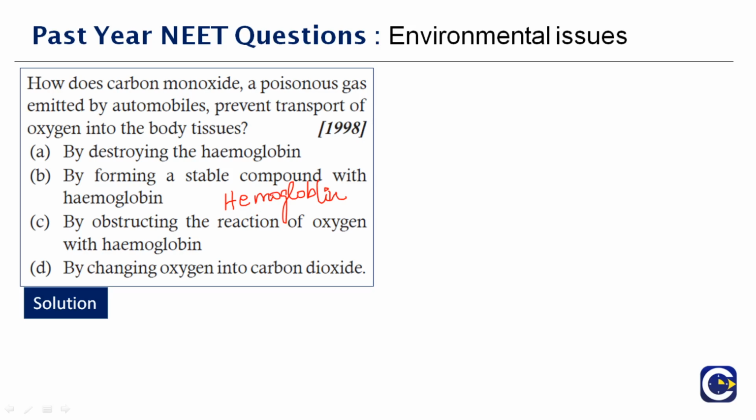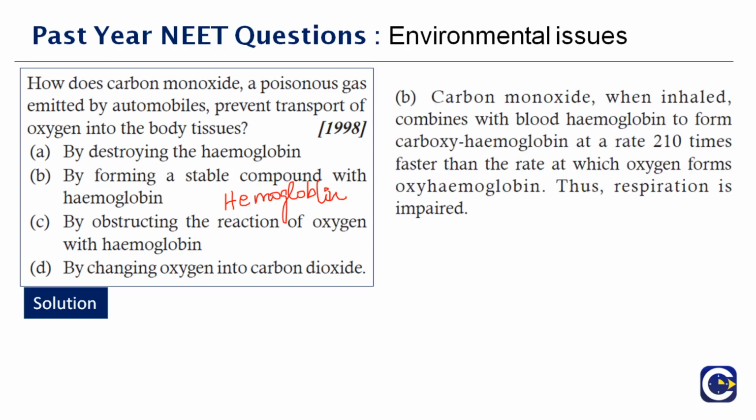Then what is the right answer here now? It is option B, by forming a stable compound with hemoglobin. Okay, so see how much is the effect of carbon monoxide, right? Whenever a person inhales it, it combines with the blood, and it will form a compound which is not necessary for the body and therefore the respiration becomes impaired. Okay, the right answer is option B.